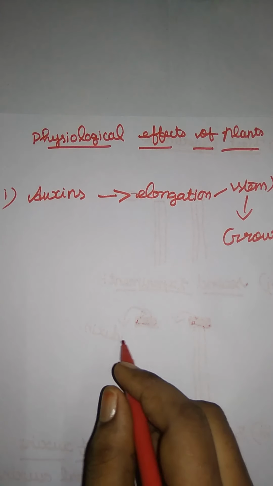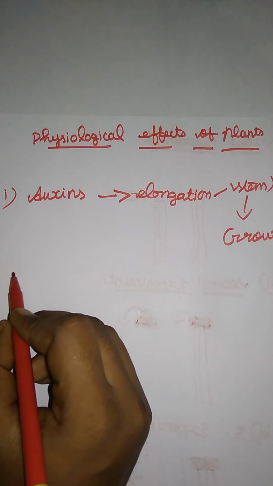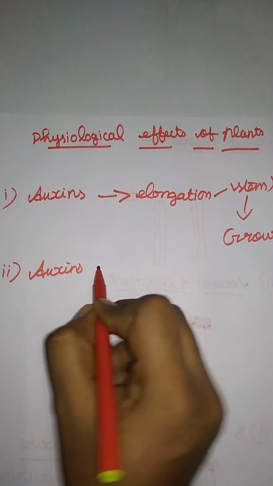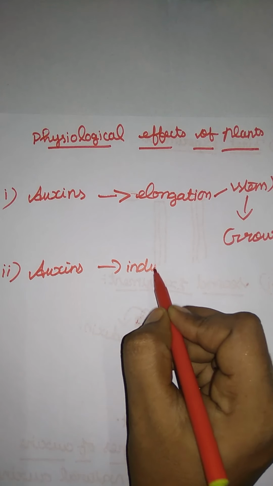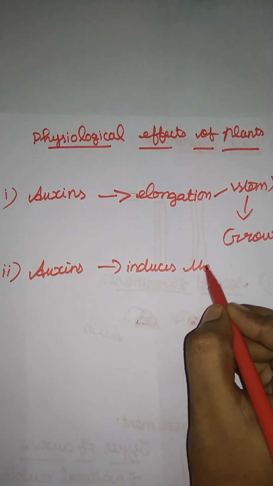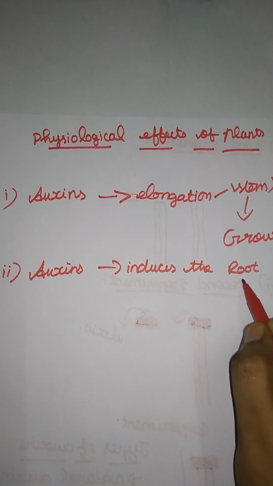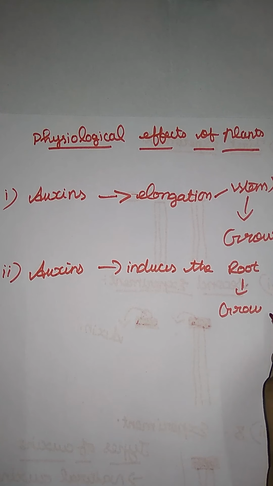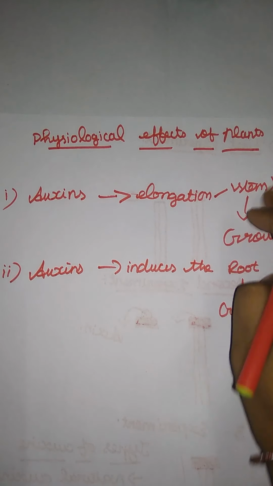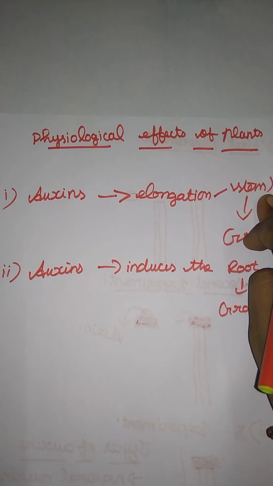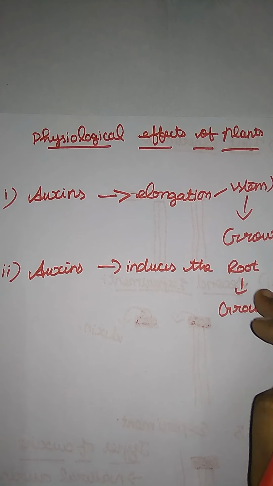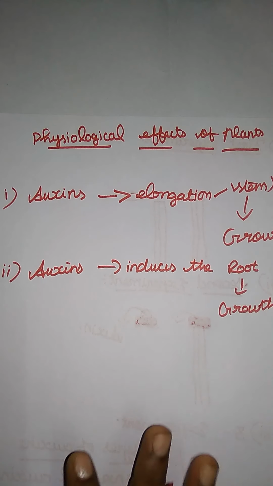And next, auxin induces root growth also. We already said that there is the zone of meristematic elongation, which is the auxin part. They stimulate the elongation of the stem and the root part, right? The same is given here.